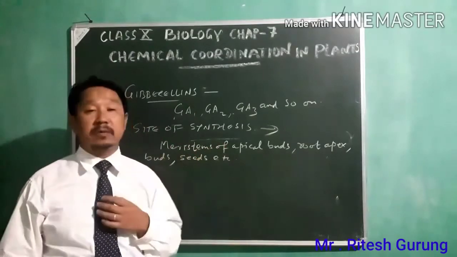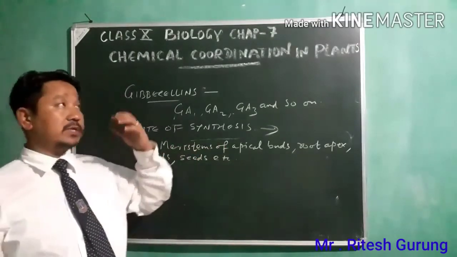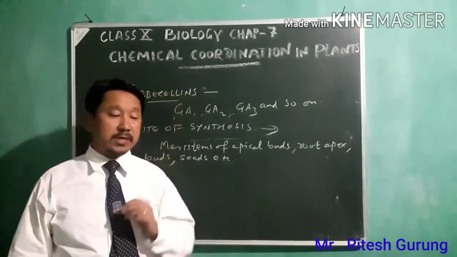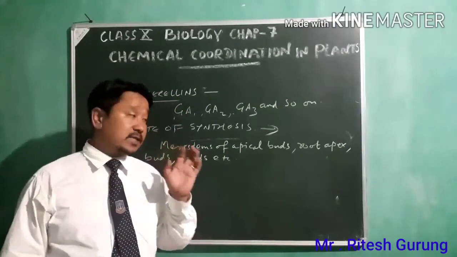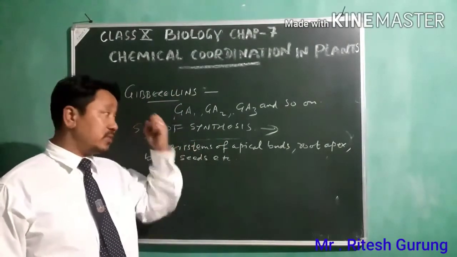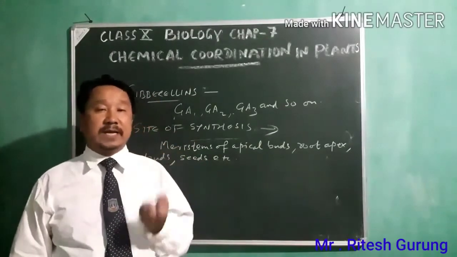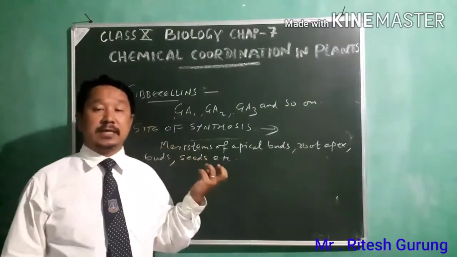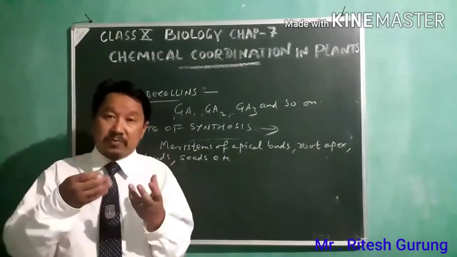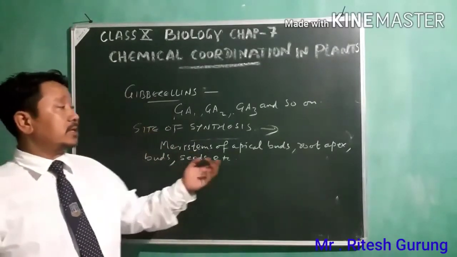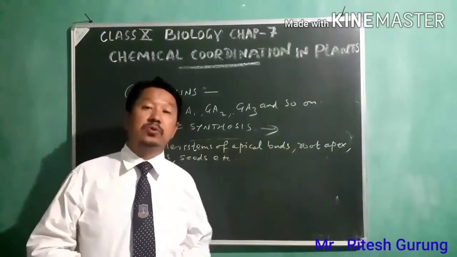Meristems of apical buds, that means the buds which are on the top. There it is produced. Which portion of the buds? Meristems, the young place where the young cells are, meaning cells having the power of division. Also in the root apex, in the tip of the root.